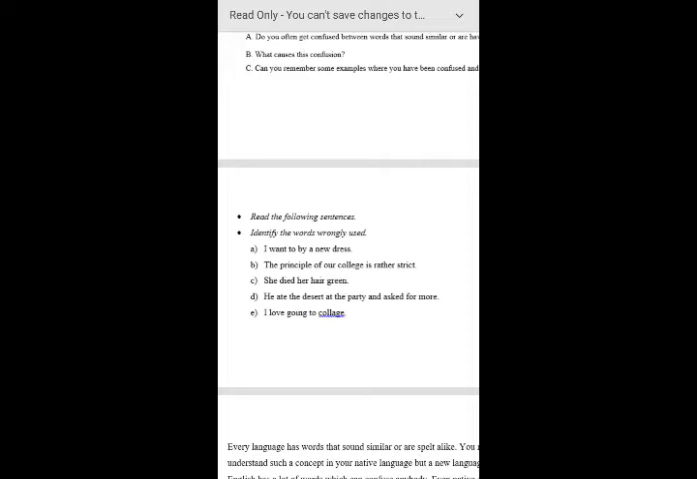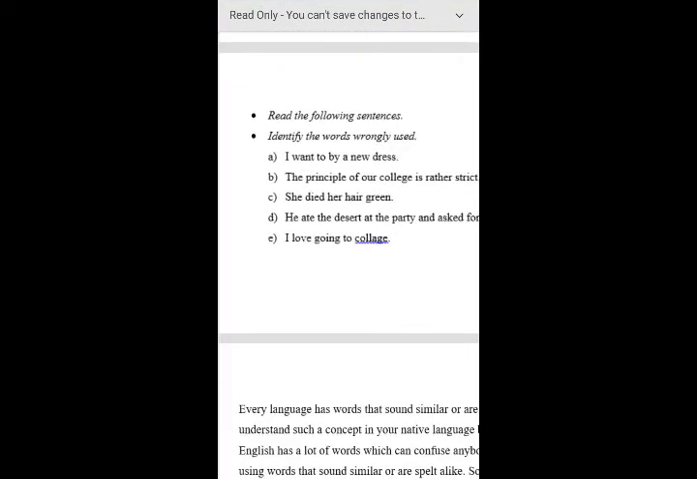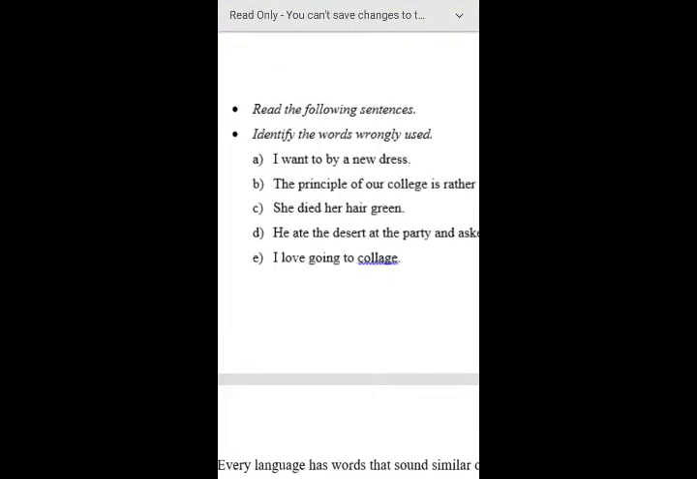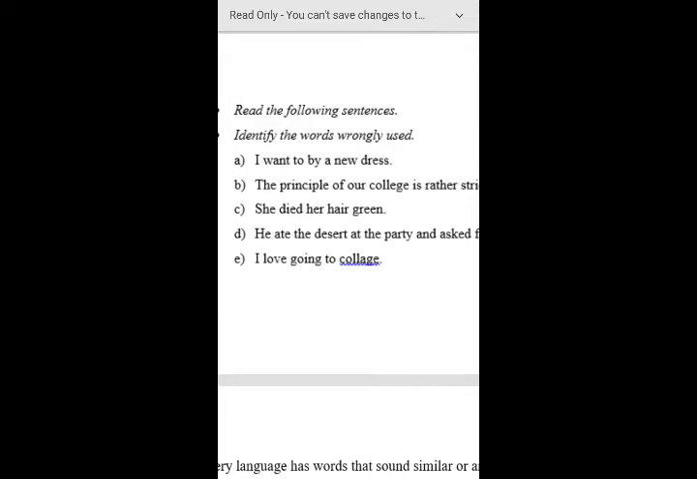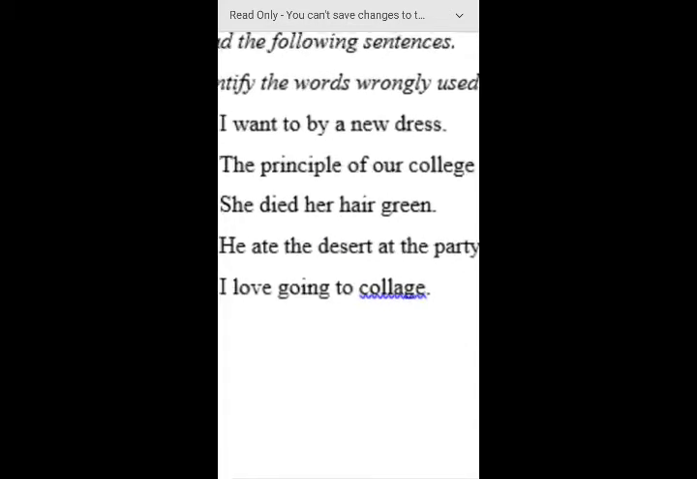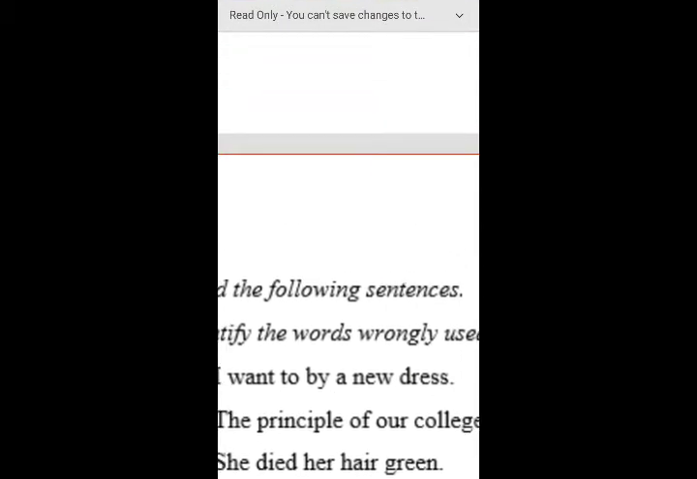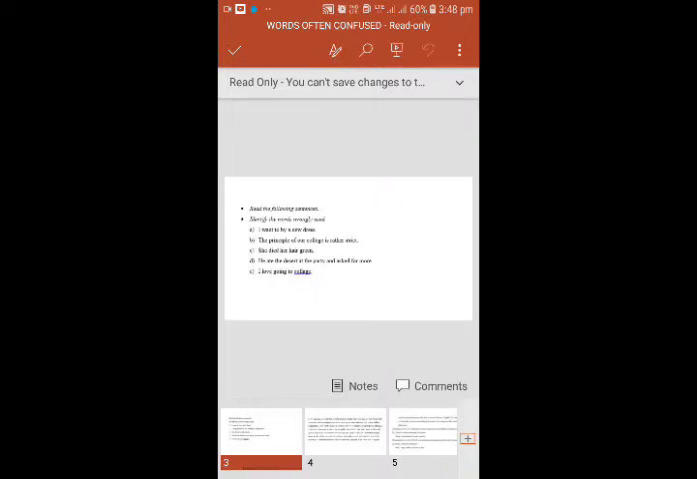Fine. Now let us examine the pre-reading activity here. Now we understand it better. What are the confusing words? I want to buy a new dress. So here they mentioned, what is the mistake here? The mistake is here, I show you.